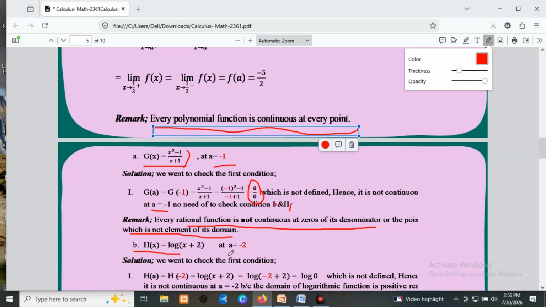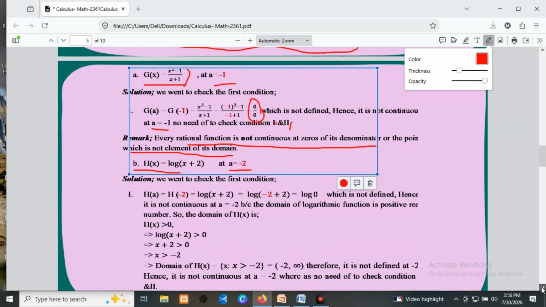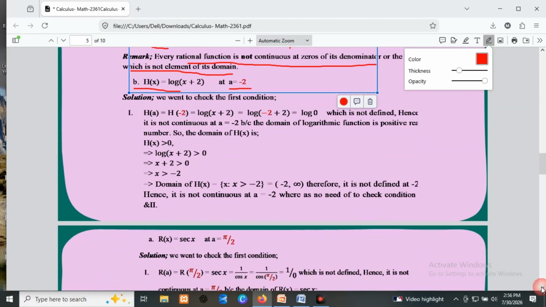Okay, third example, h of x equals log of x plus 2 at x equals minus 2. Is this h of x continuous? So we will check the first condition. As in the above examples, we are going to evaluate.